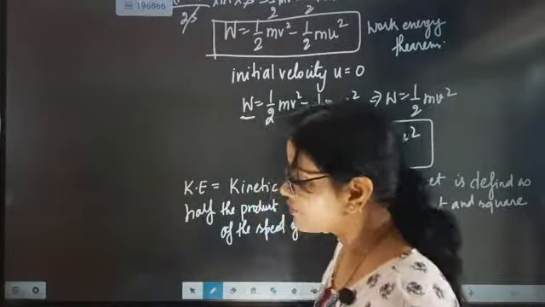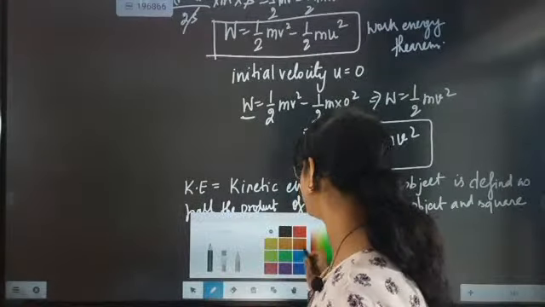So what is the SI unit of kinetic energy? SI unit of kinetic energy is joule.